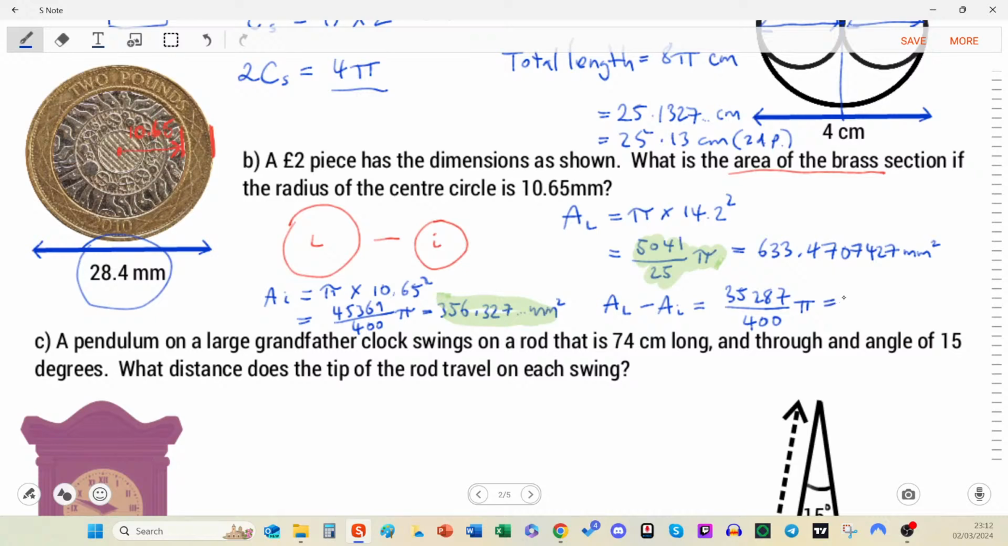But if you're asked to do it to a certain decimal place, you're going to need to press that button to change it to something like this. And I will write the answer, it's 14.34 millimeters squared, rounded to 2 decimal places. It's always courtesy to show what you rounded it to. And we're done. We've found the area of the brass section.